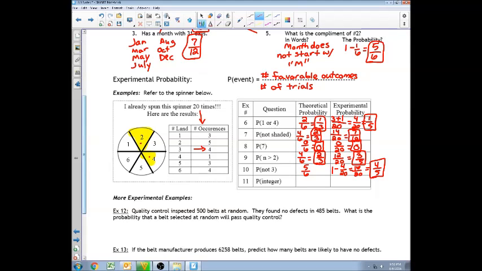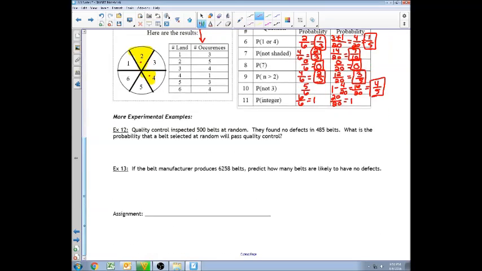And then finally, the probability that it will land on an integer. Landing on an integer, 1 through 6 are all integers. So that would be 6 out of 6, or 100%. And that would be 20 out of 20, which is also 100%, or 1. Okay? If you have questions on that, make sure you ask when you see me.